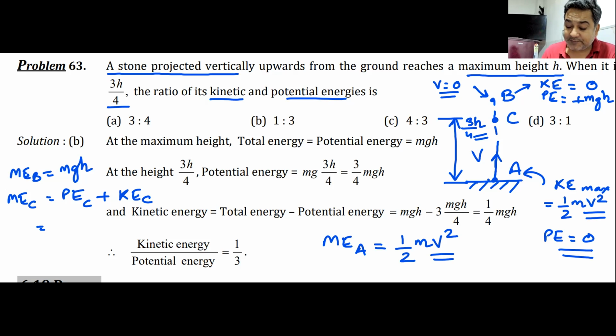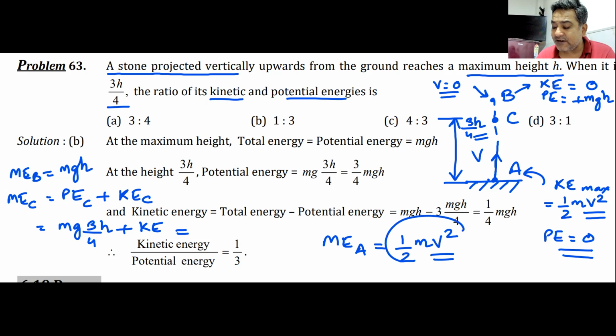The potential energy at point C is mg into 3 by 4h, plus it will have some kinetic energy. Let us write it as KE. Now that must be equal to the total mechanical energy. Total mechanical energy can be written as half mv square, or as mgh. I will use mgh here so that I can get the value of kinetic energy in terms of mgh.